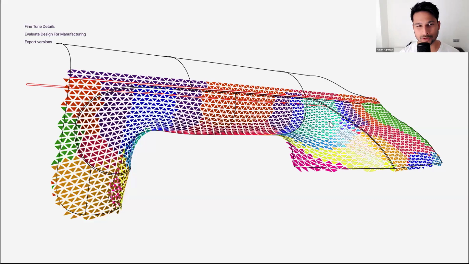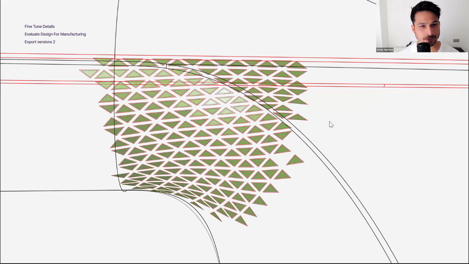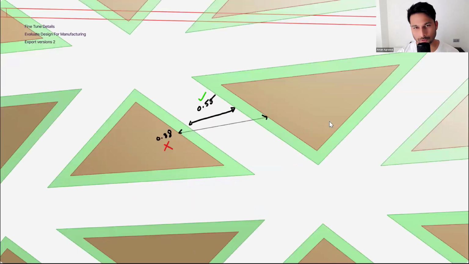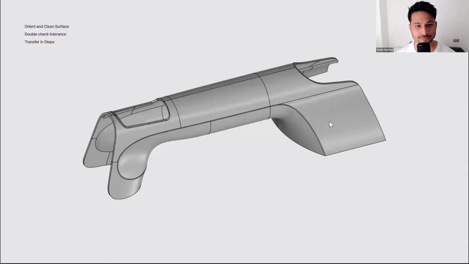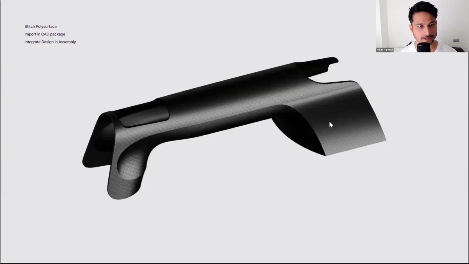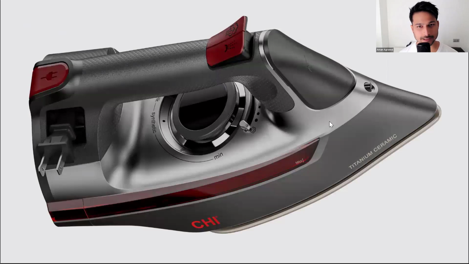You might also have to do some manual calibration. It's not always going to come out exactly as you want from Grasshopper. You can export multiple versions and share them with your client. In this case, we offset the triangles slightly only on those portions where we had a lot of stretching going on. Eventually we transferred the texture to the original poly surface, and that was the end result. Again, this part was later exported as a STEP file to the other CAD packages, and integrated back into the final assembly for design for manufacturing.